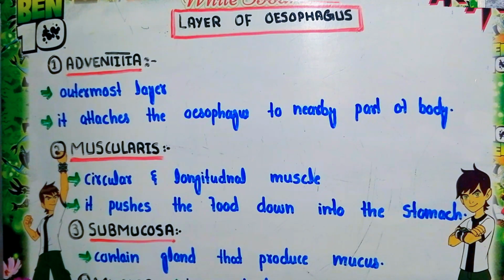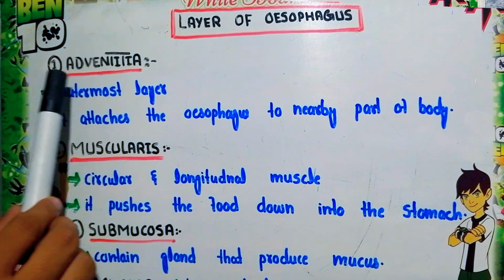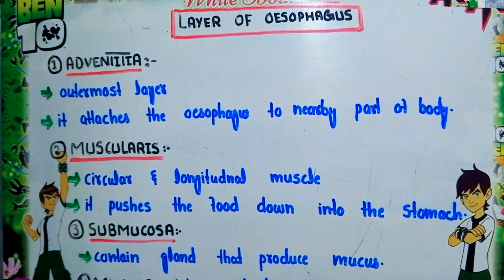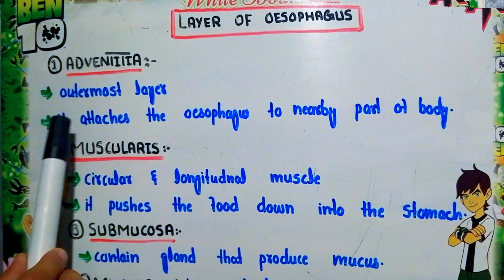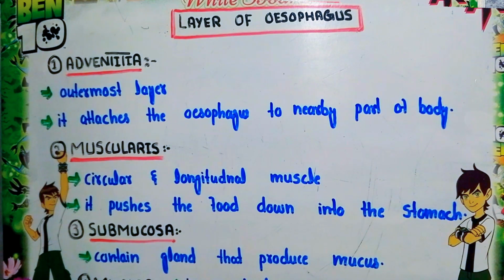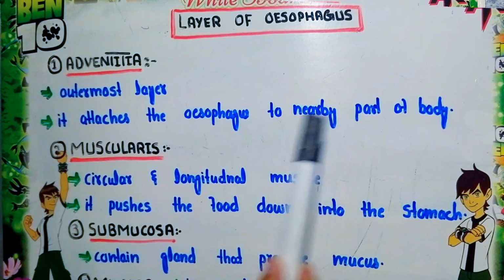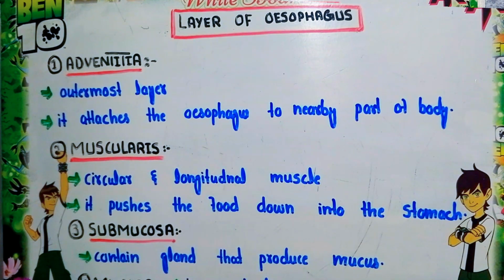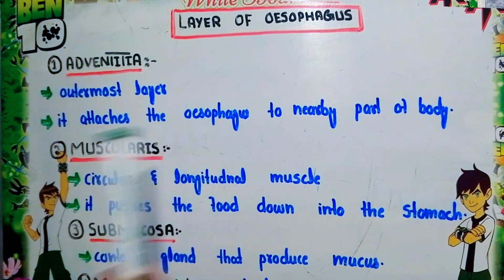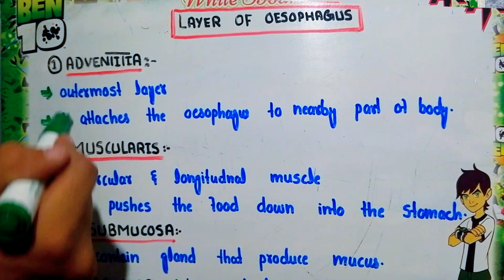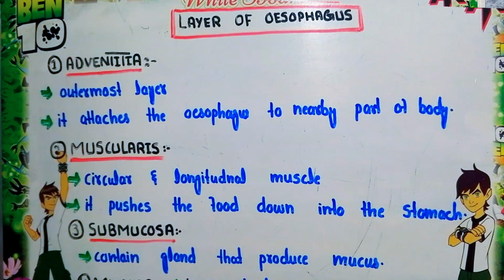So let us discuss these layers. The first one is adventitia. This is the outermost layer of the esophagus. The primary function of this adventitia layer is to attach the esophagus to the nearby parts of the body. So basically it provides an attachment to the esophagus.